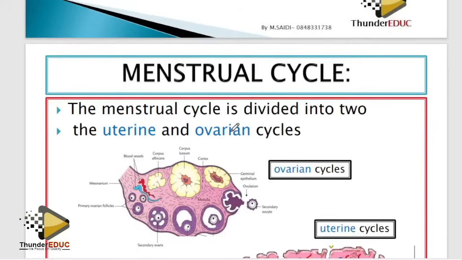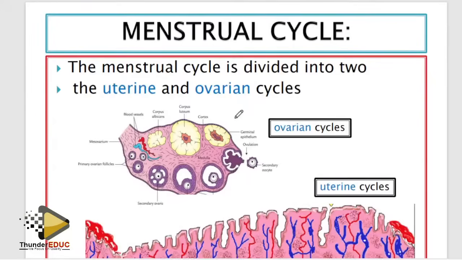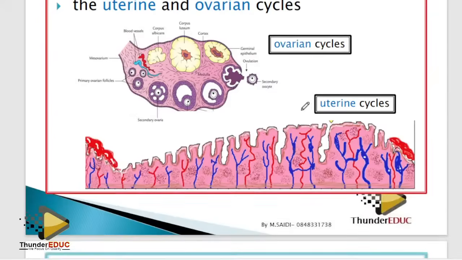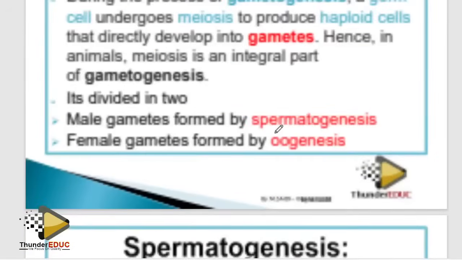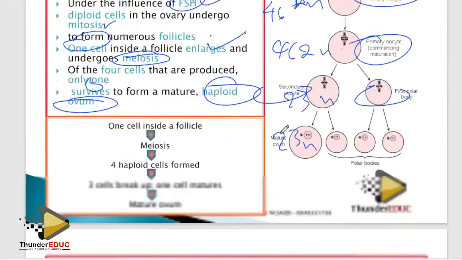All right, menstrual cycle. This is a problem for students. Let me just show you what you do when it comes to the menstrual cycle so that you don't stress. The menstrual cycle is divided into 2, the uterine and ovarian. Uterine is dealing with the uterus. Ovarian is dealing with the ovary. We talked about the ovarian already, so I explained that. So it's not a big deal now.